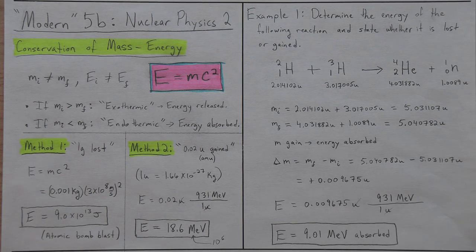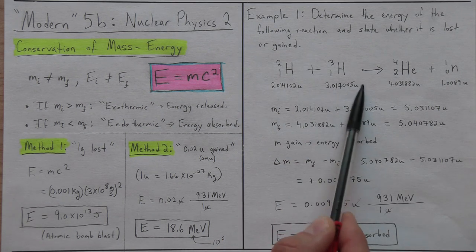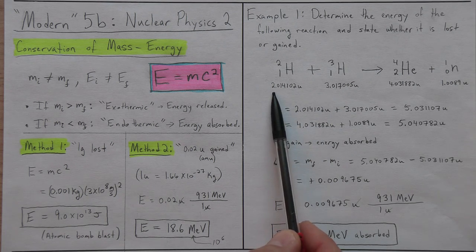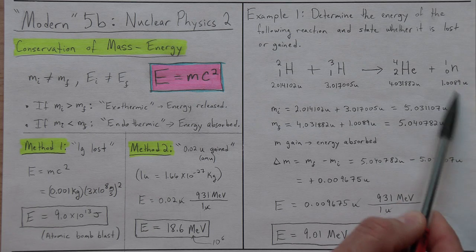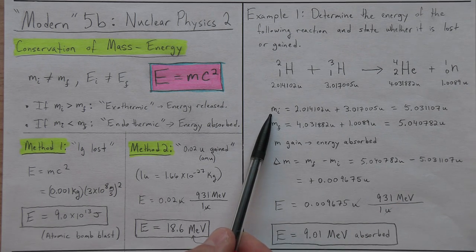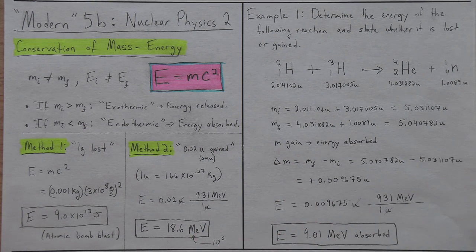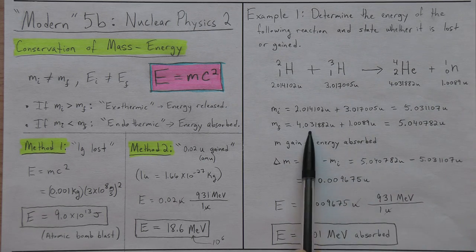So what you need to solve this, you need to know the masses of each particular hydrogen. So that has to be given to you. You don't have to memorize that, and it's not on the reference table. So I get these, and then the mass of the helium and the mass of the neutron. What I do is I find the mass initial, or the mass of the reactants. Take these two, add them together, I get that. Then I find the final mass of the system by adding those two together, and I get that.